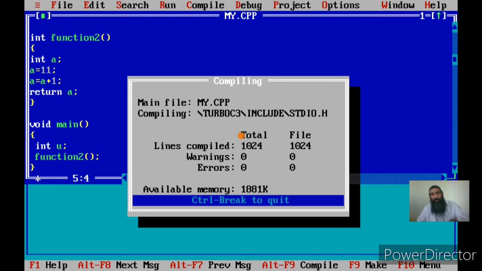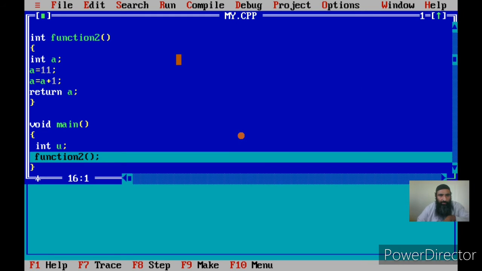Okay, now once I call the function, see, main has started its execution. As I told you, the CPU initially executes main. Now there is a request to the CPU that it should execute function 2. Who is requesting? The caller is requesting. Who is the caller? The caller is main. Whom is it calling? It is calling function 2. The CPU will jump into the code. How will it jump? It will store the address of the first instruction of function 2 into the program counter, and it will save the address of the registers that it had, with their values, in the memory.